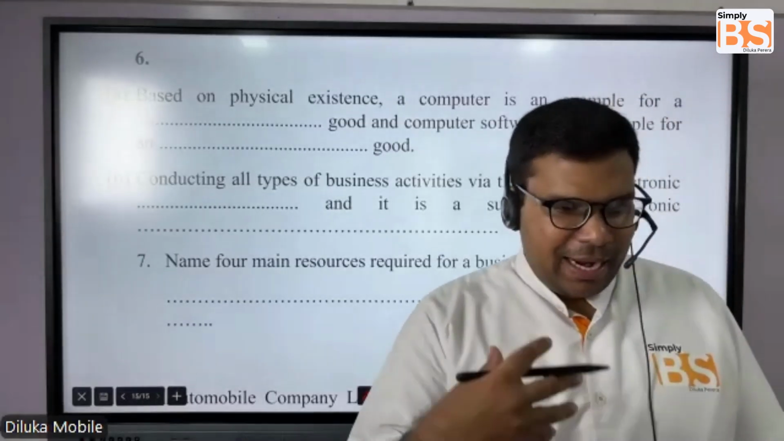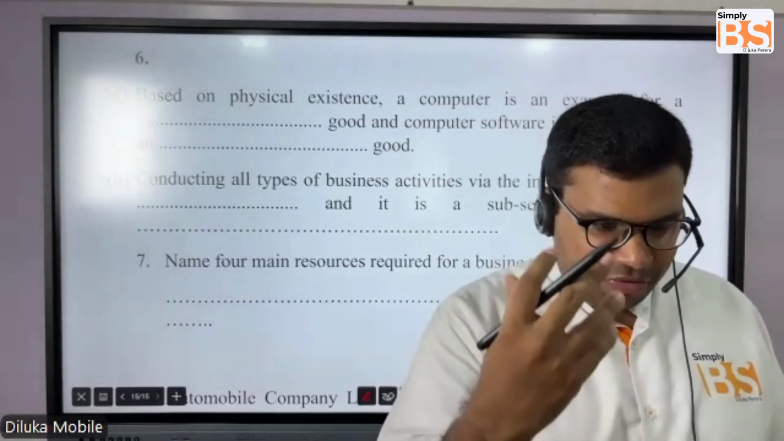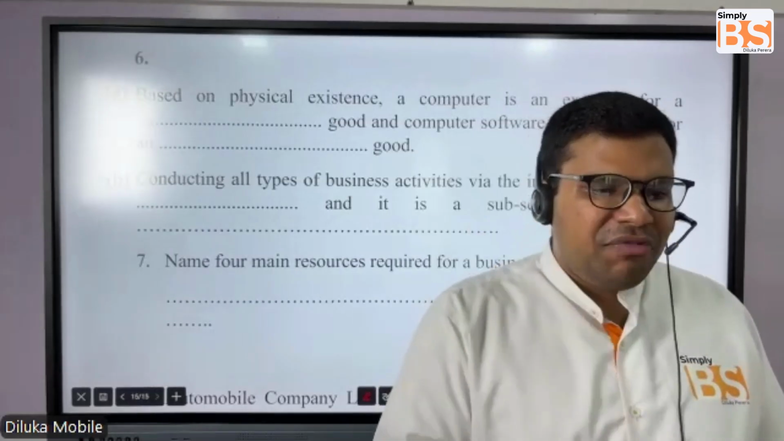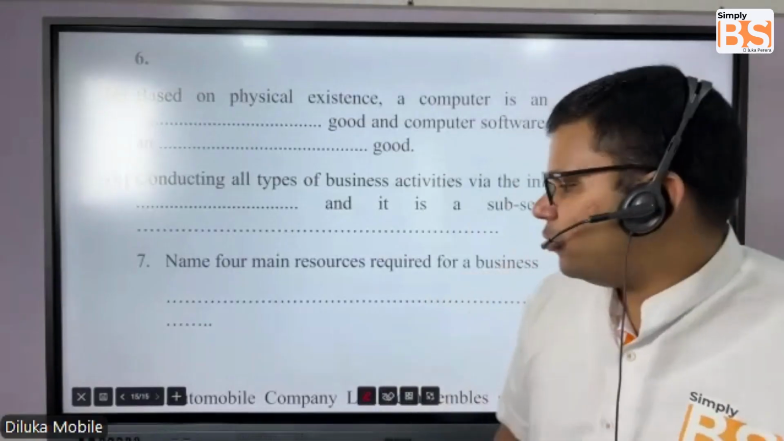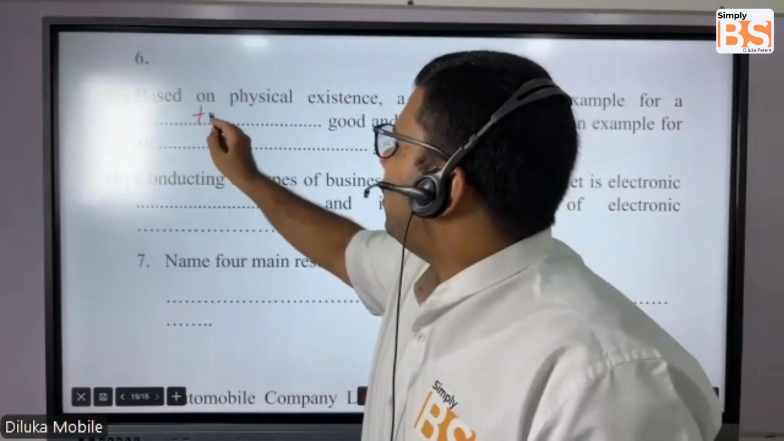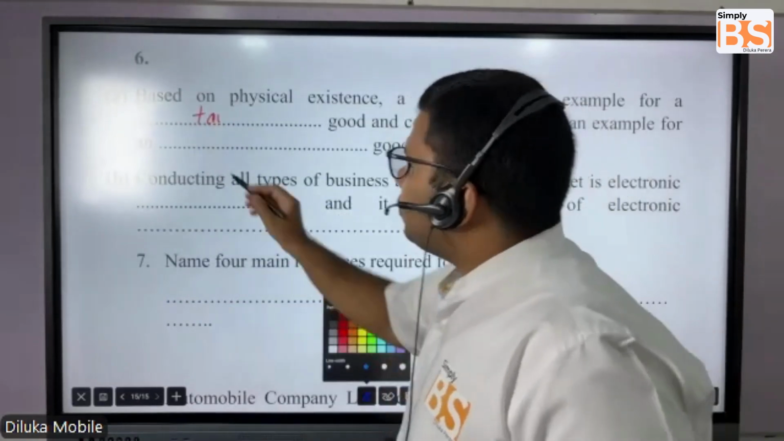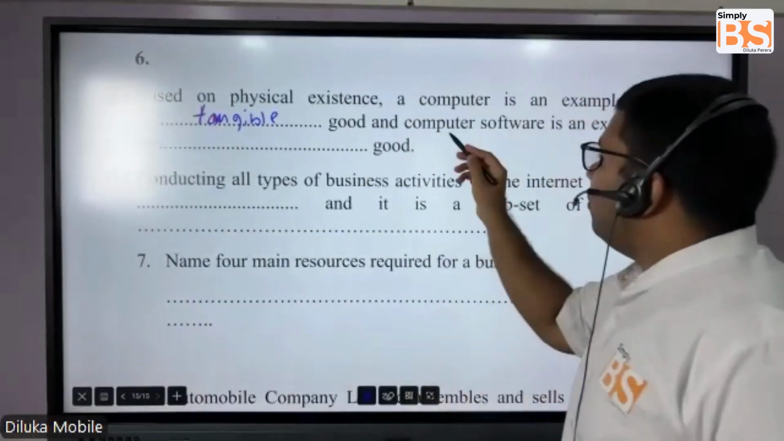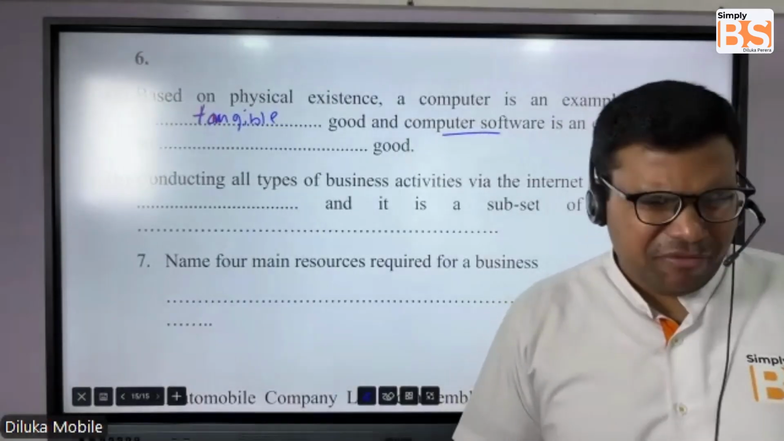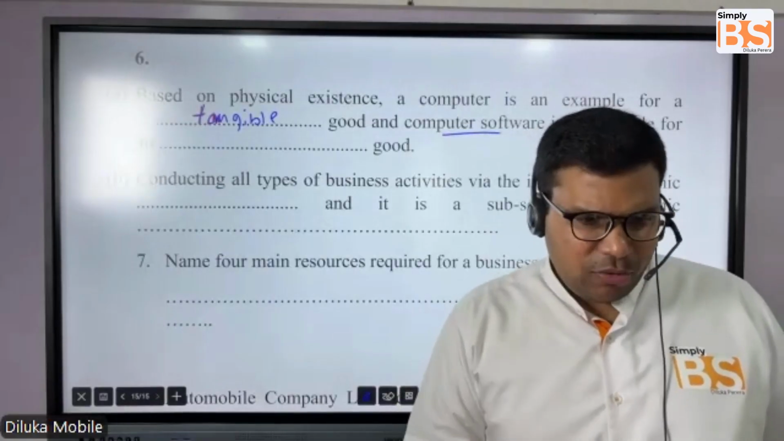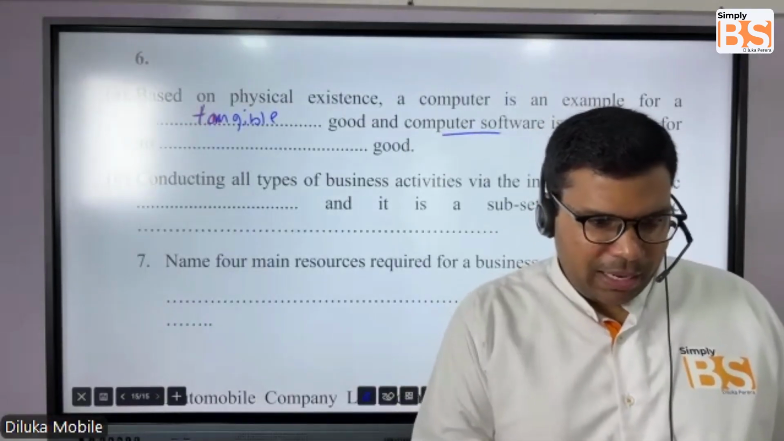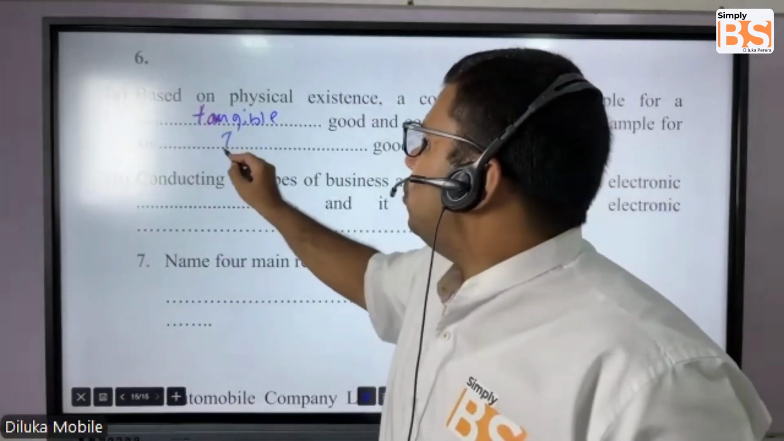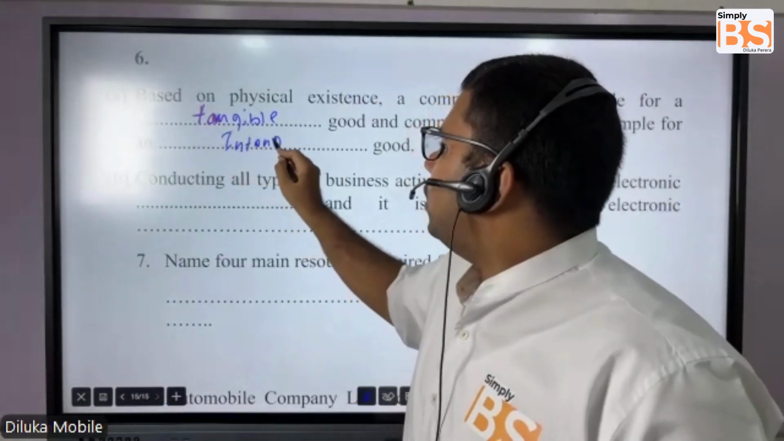There are certain goods which are physically existing. If you take a computer, we can physically see it. We can physically touch it. Those are tangible goods. And then computer software, students, can we see it? No, it's a software, it's a program. So we cannot see it, we cannot touch it even. So it's an intangible good.